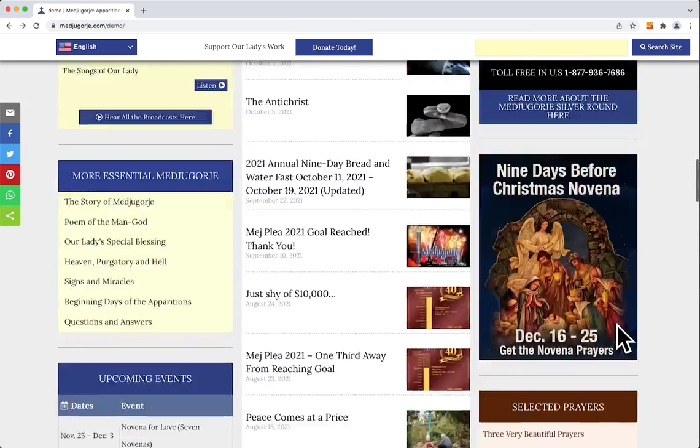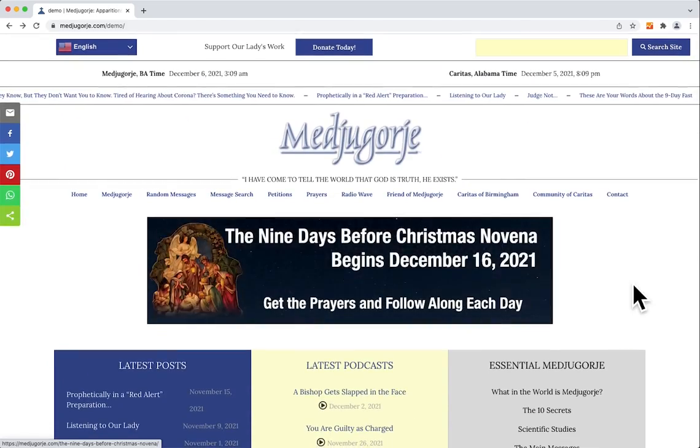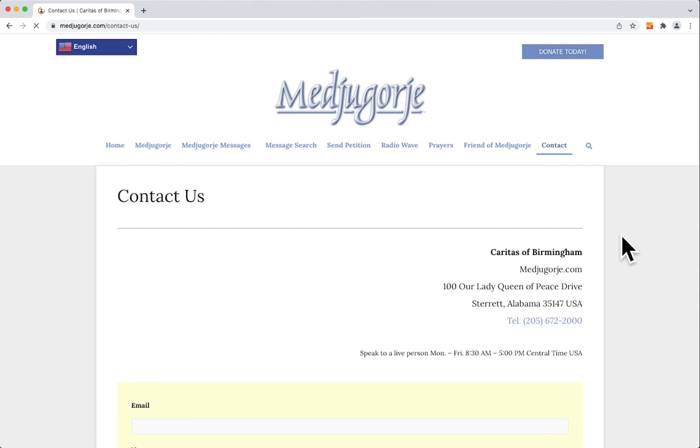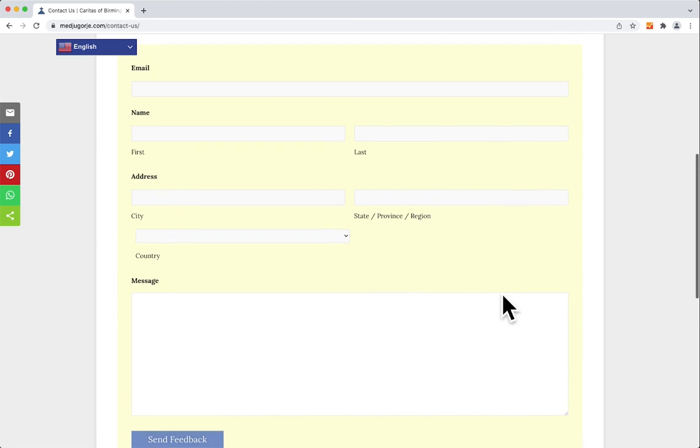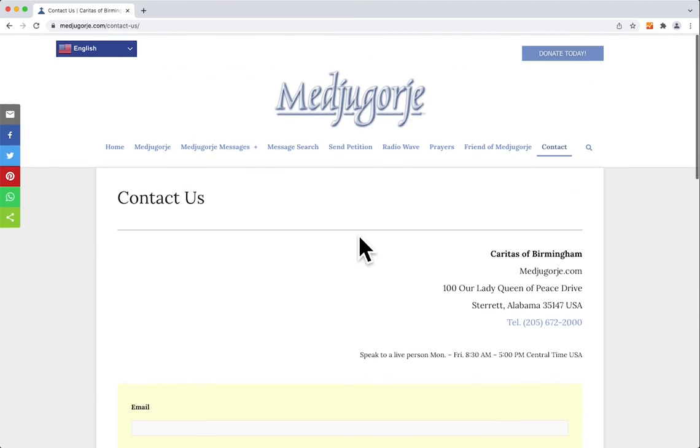So this is the newest revisions to Mej version 4.0. If you have any questions, you're welcome to click this contact link right here. Let us know right here, and we'll try to answer you as best as we can.